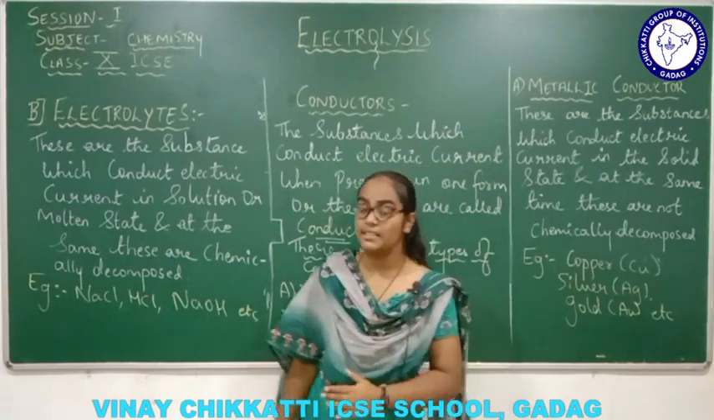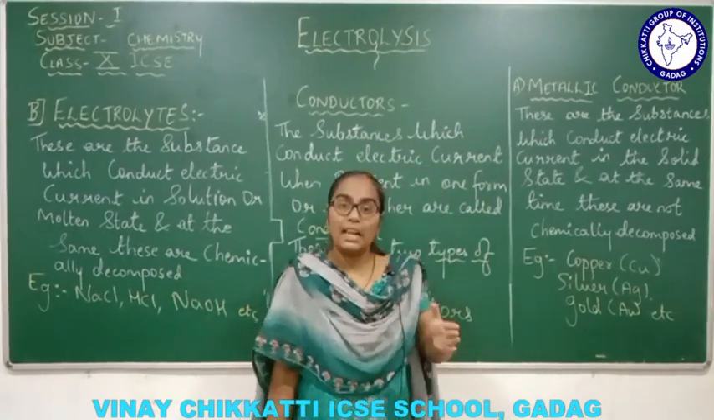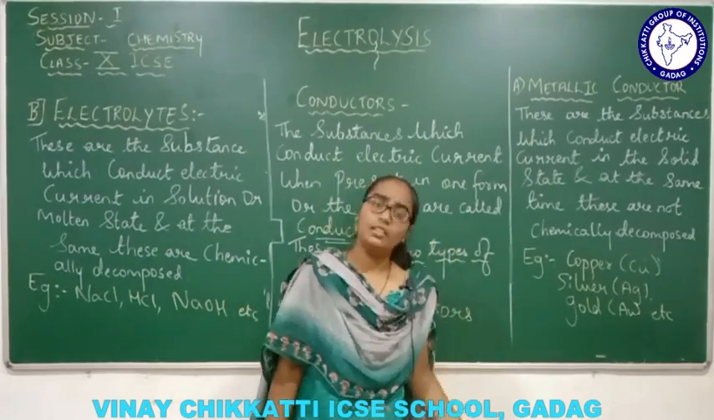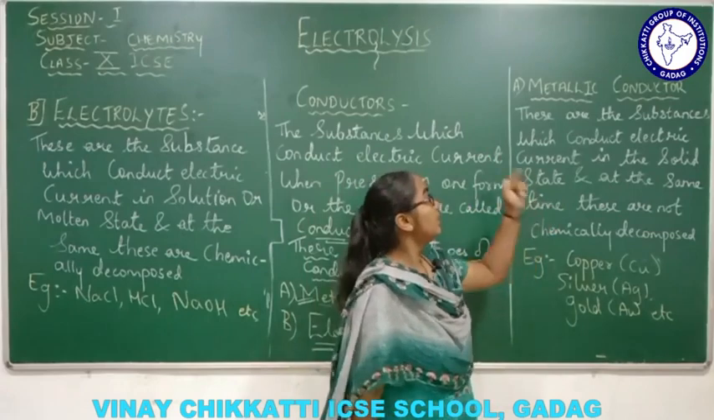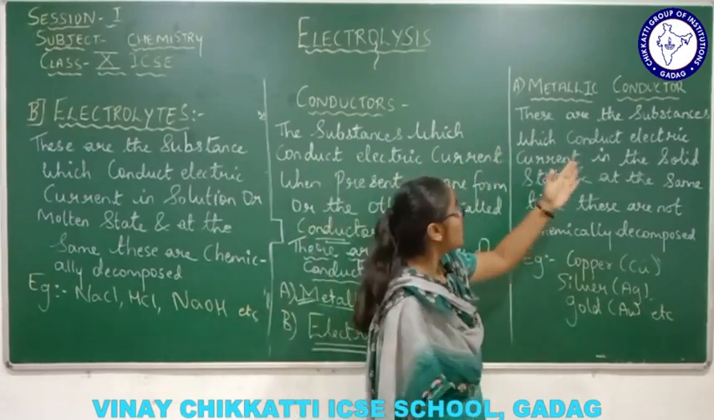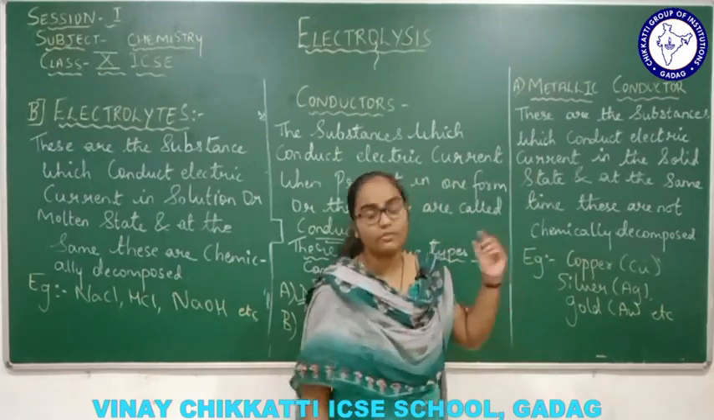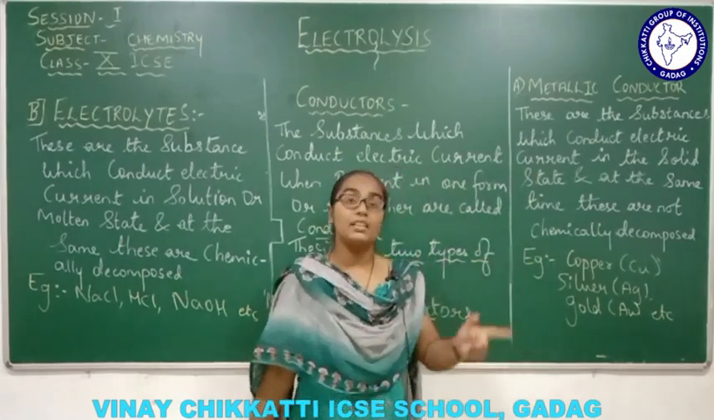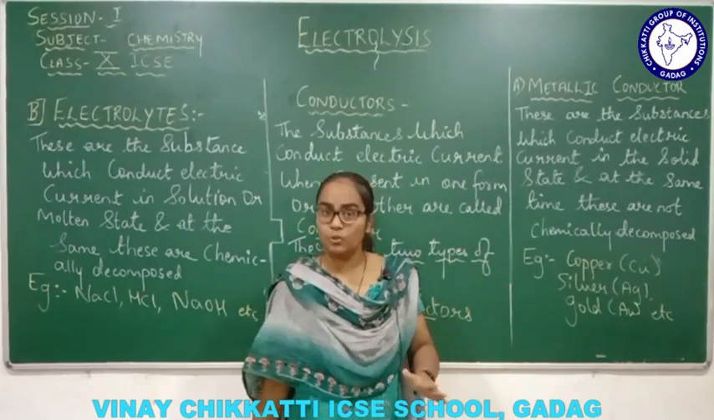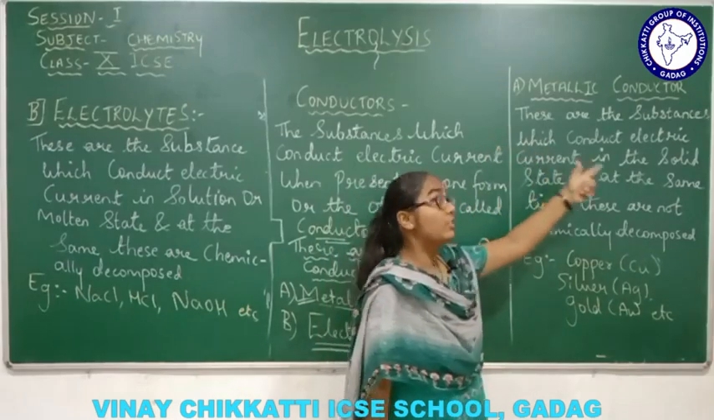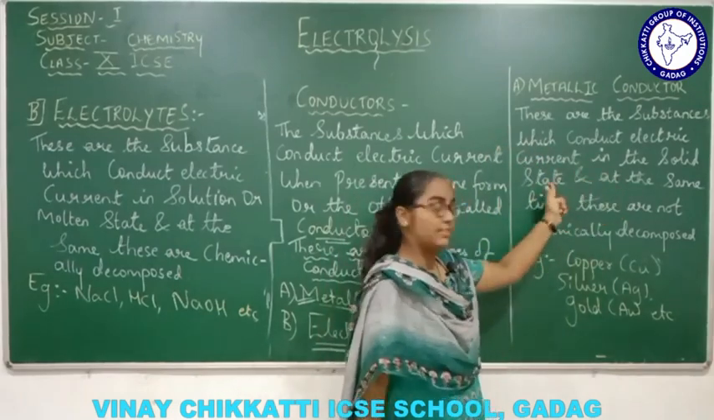The name only suggests that metallic means the conductor which is made up of metal, right? So metallic conductors are nothing but the substances which conduct electric current. Obviously, if I say conductor, it has to conduct electricity, but the state of matter will vary. So these are the substances which conduct electric current in which state? In the solid state, right?